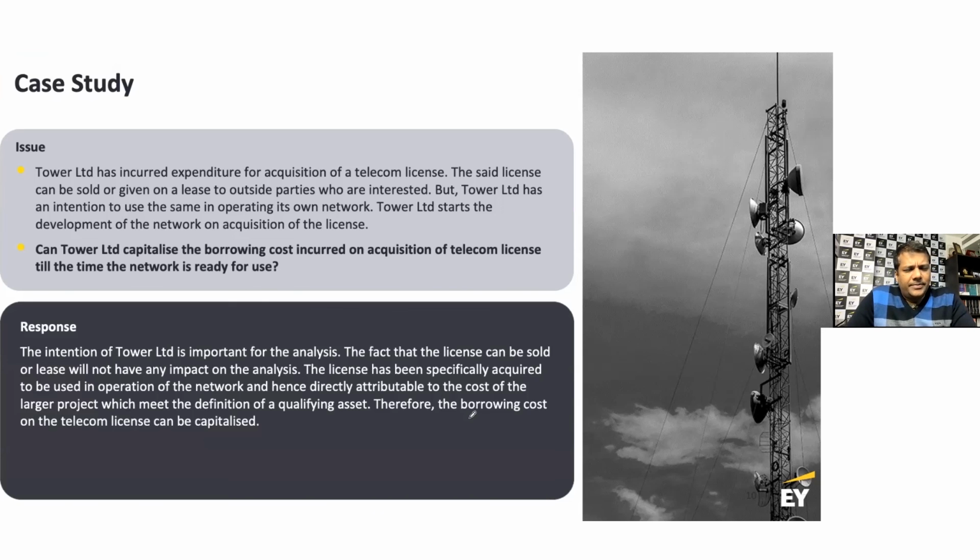So let's look at the solution here. The intention of Tower Limited is important for the analysis. The fact that the license can be sold or leased will not have any impact on the analysis. The license has been specifically acquired to be used in operation of the network, and hence directly attributable to the cost of the larger project, which meets the definition of a qualifying asset. Therefore, the borrowing cost on the telecom license can be capitalized.